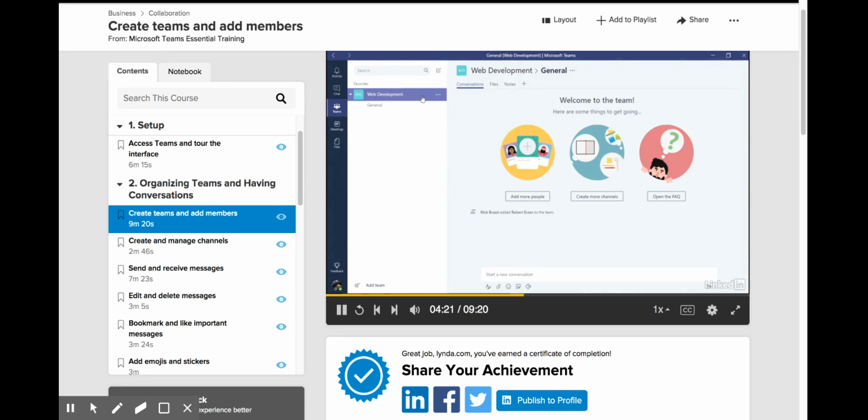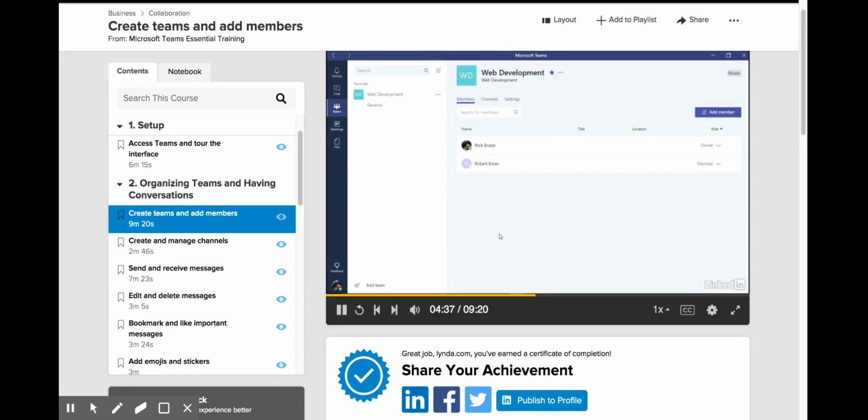So if I look at the name of the team, to the right of it, there's this button with 3 dots on it. And if I click on that, that's a menu where we get a bunch of options for managing this team. We'll talk about a bunch of these controls as we go through this chapter. But for now, I want to hit the option that says View Team. So here I can see a list of all of the members of this team. And we'll be adding more members in just a moment.